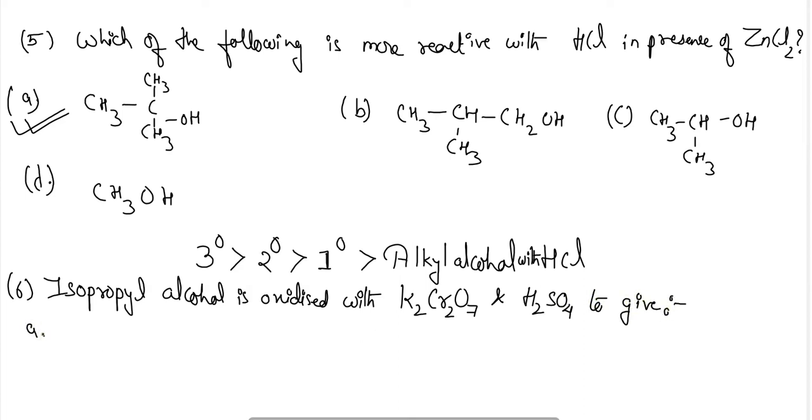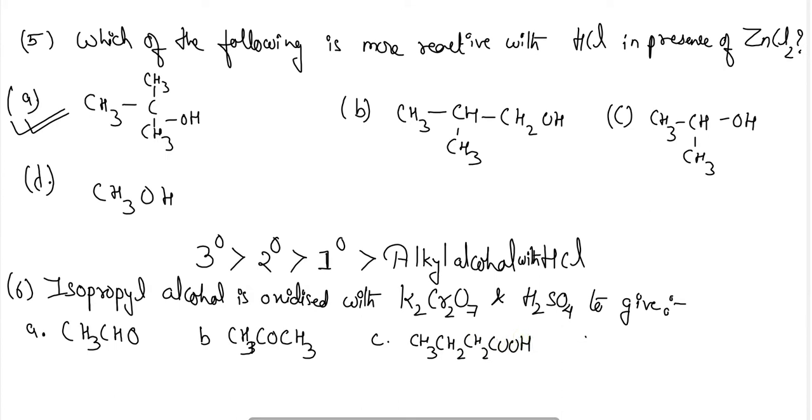Okay, so option A, CH3CHO, that is an aldehyde. CH3COCH3, that is a ketone. CH3CH2CH2COOH, that is a carboxylic acid, and CH3CH=CH2, that is an alkene.